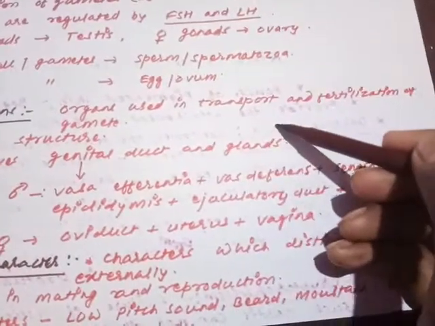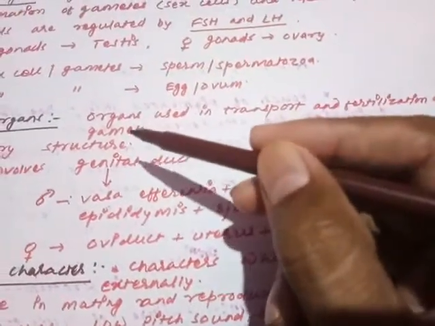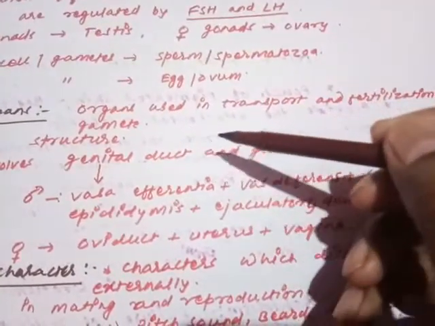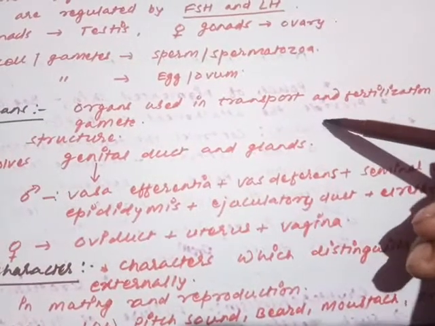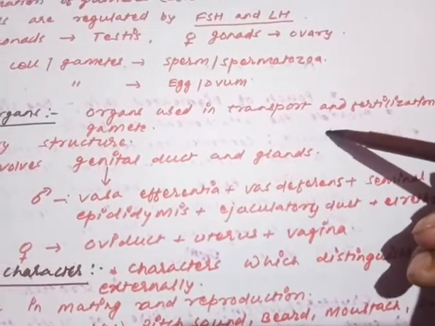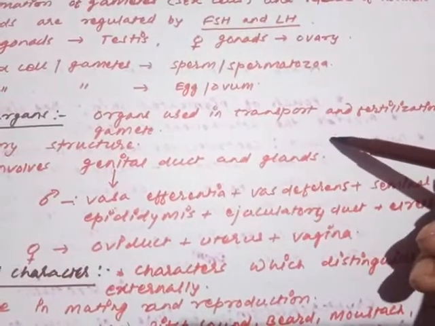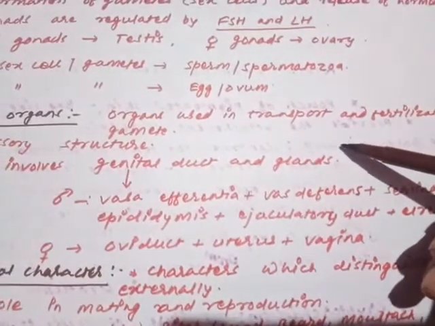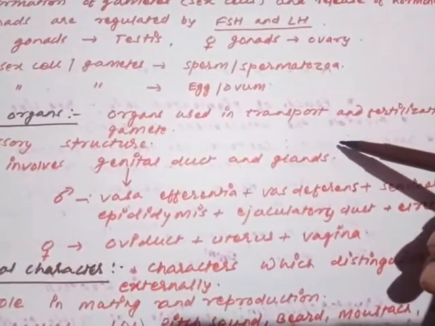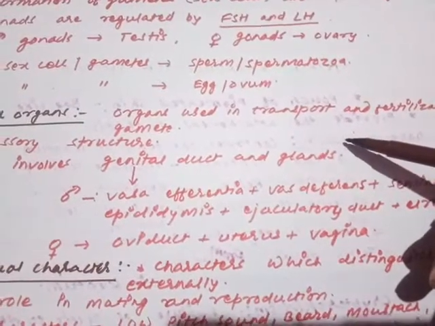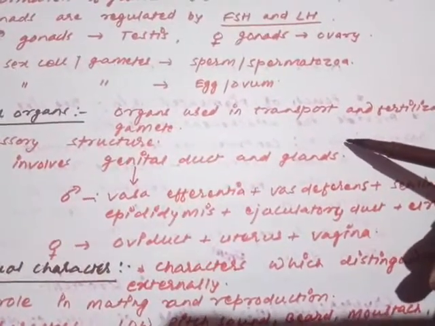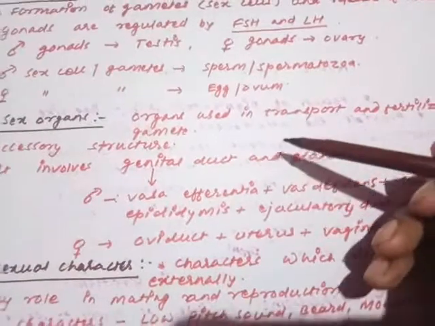What are secondary sex structures? These structures are used in the transportation and fertilization of gametes. What are secondary sex organs? Secondary sex organs are those organs which are used in the transportation of the gamete and their fertilization. Means what? First they are involved in the transportation of gametes, and finally they provide a safe site for the process of fertilization or their fusion. You can understand, after producing the gamete from the primary sex organ, they are discharged outside and carried to the site of fertilization with the help of these organs only. Are you getting my point?